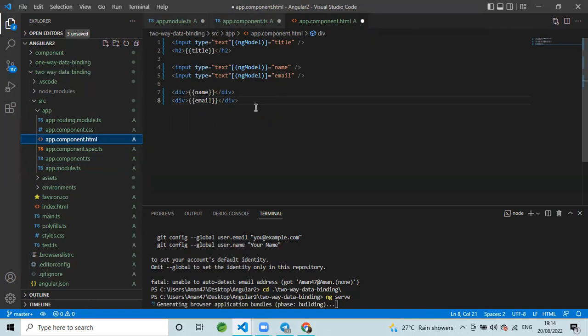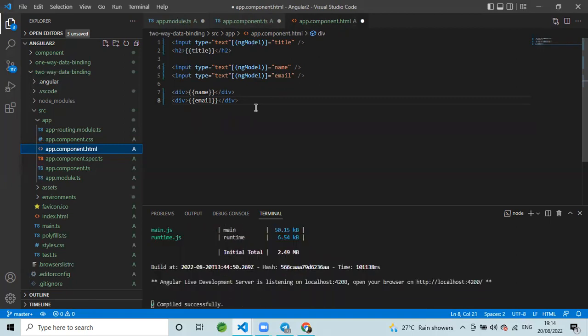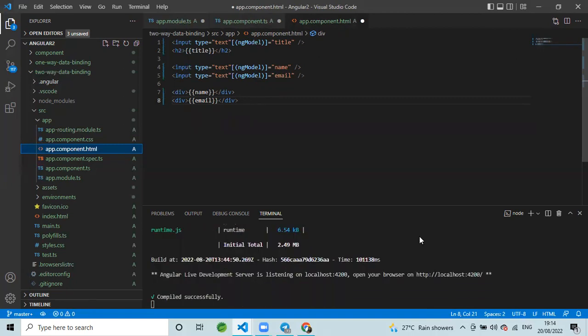Now it's running. Let's see what will be the output. You have seen the output of one-way data binding. Now you will see the output of two-way data binding. On your laptop also, it runs on localhost 4200. Now first we will save the program.